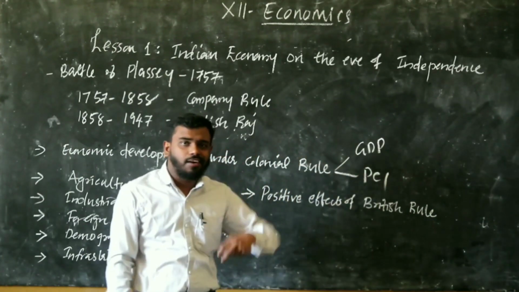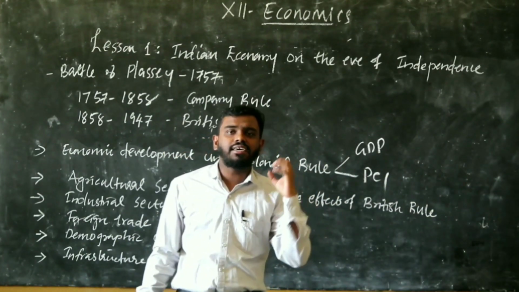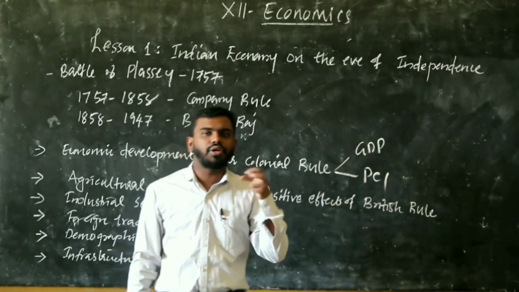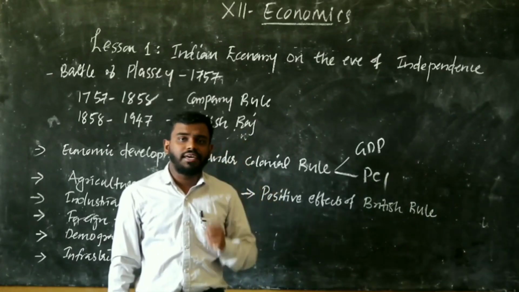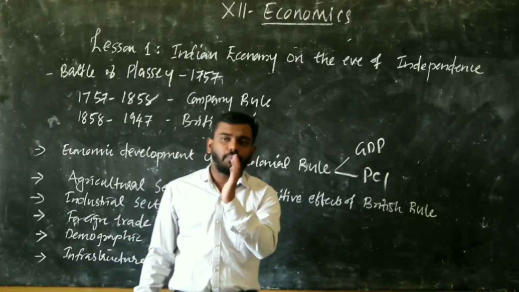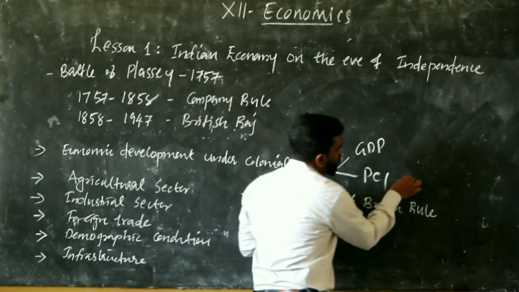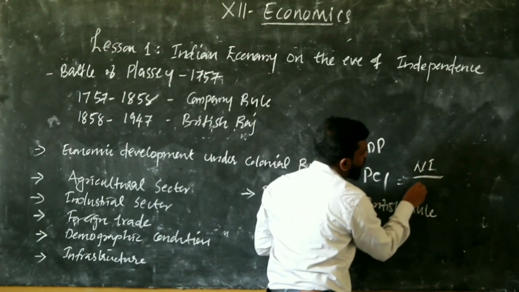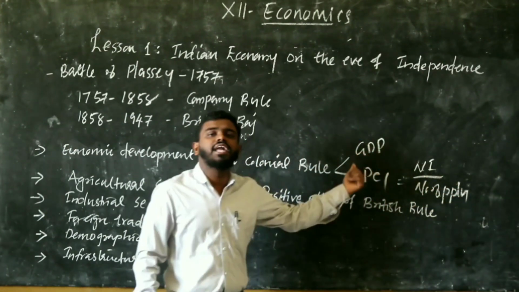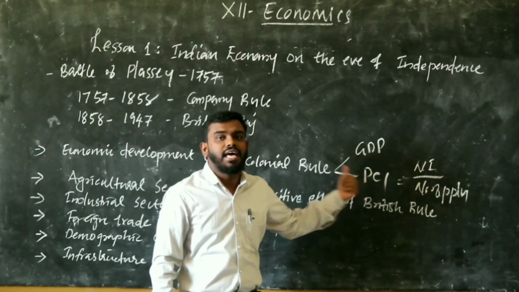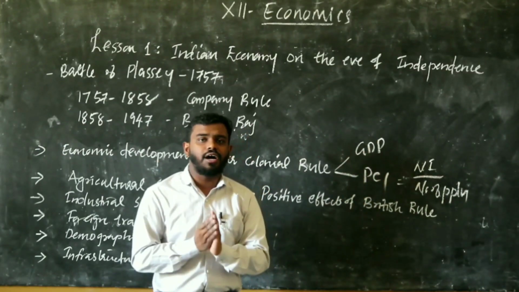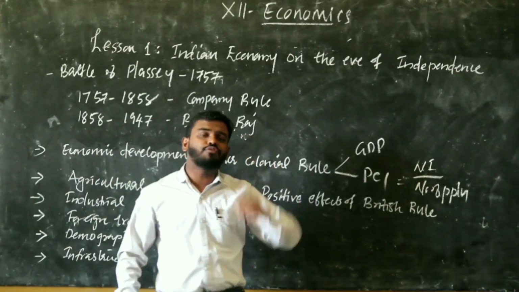You know GDP is studied in macroeconomics. GDP is the money value of all final goods and services produced in a country during a year. And per capita income is also studied in 10th class. Per capita income means income per person, or per capita income is equal to national income divided by the number of population. So GDP and per capita income will show the development of a country. Based on GDP and per capita income, we can divide countries into 4 types.